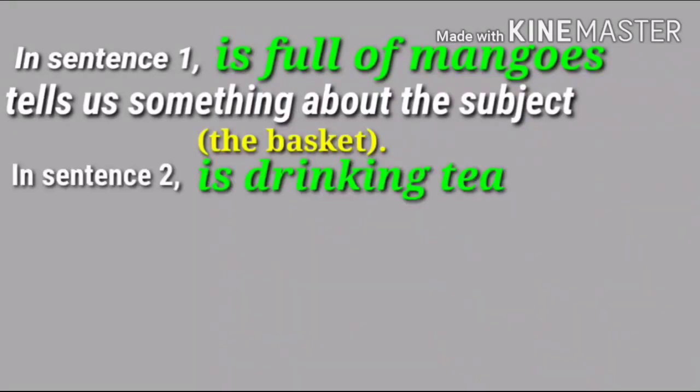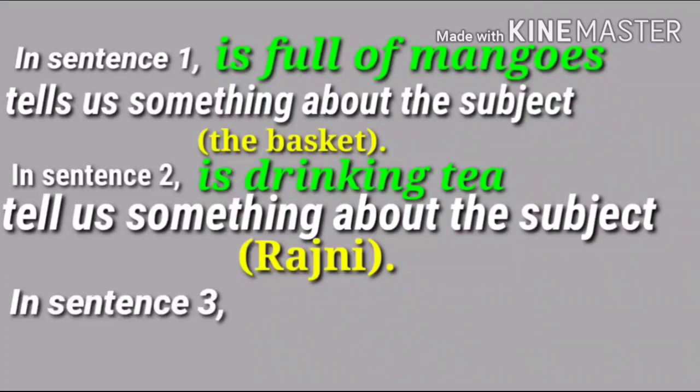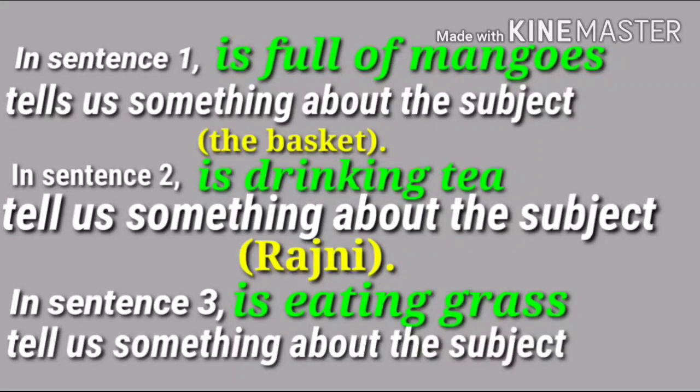Now, when I see sentence number 2, Rajni is drinking tea. In the same manner, you can see the words "is drinking tea." It also tells us something about the subject Rajni, who is a girl. What is she doing? She is drinking tea. Sentence number 3, the cow is eating grass. In sentence number 3 also, "is eating grass" is a predicate. Why? It is telling us some information about the subject, the cow.